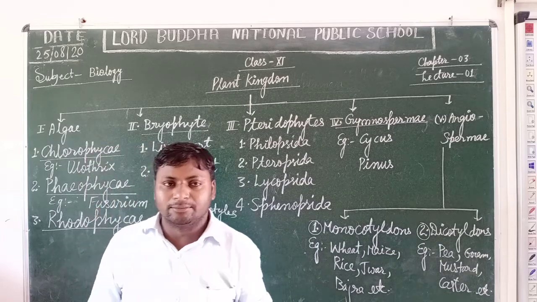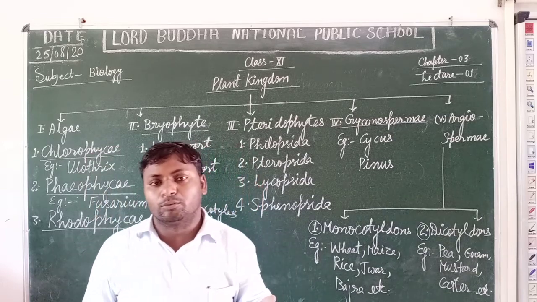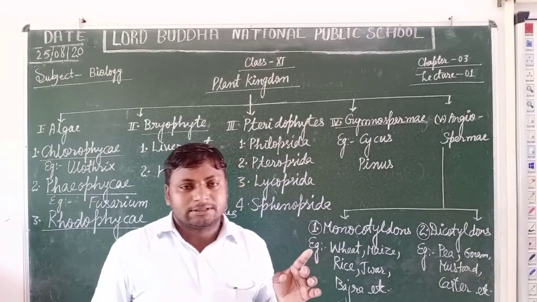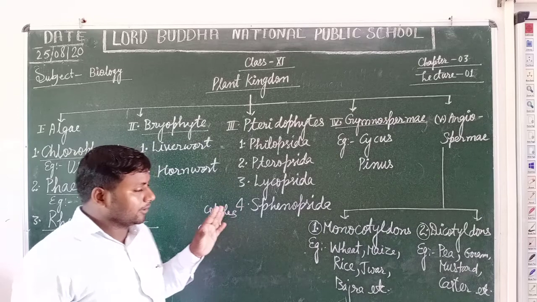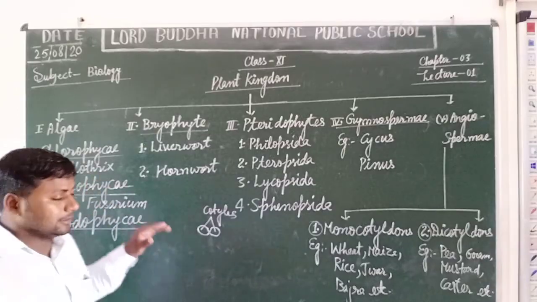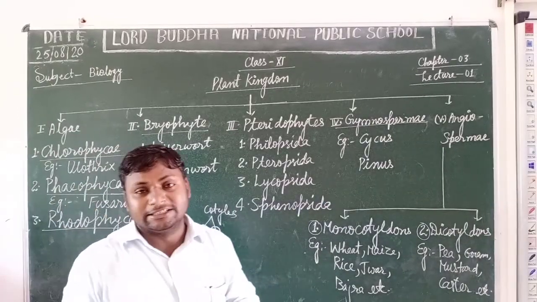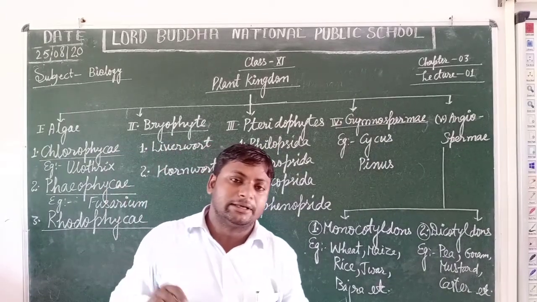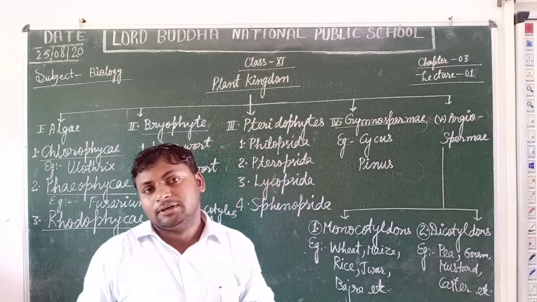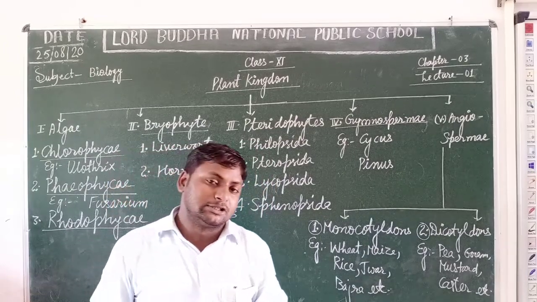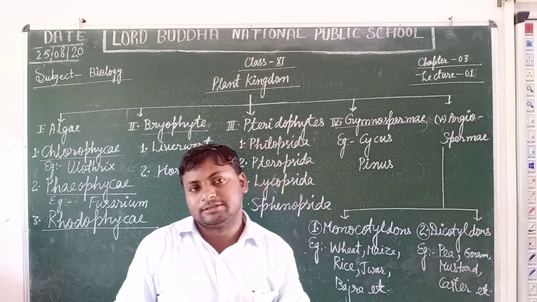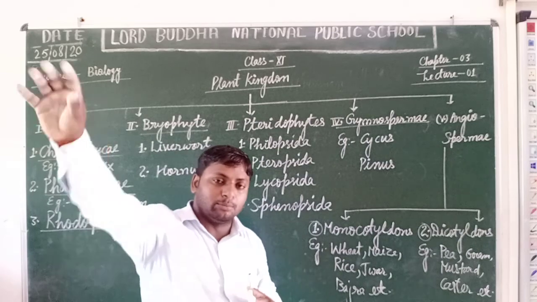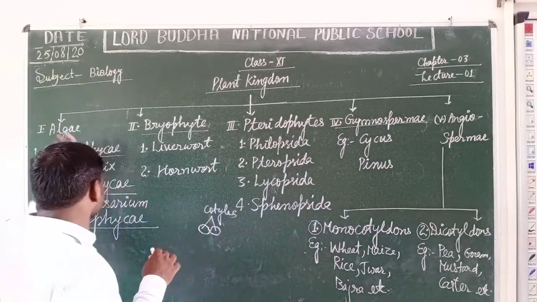Yes students, different types of algae possess different types of chloroplast. If you take the example of Ulothrix, it possesses a girdle-shaped or C-shaped chloroplast, in which the pyrenoid-like structures are present. Pyrenoids help in the storage of protein besides starch.